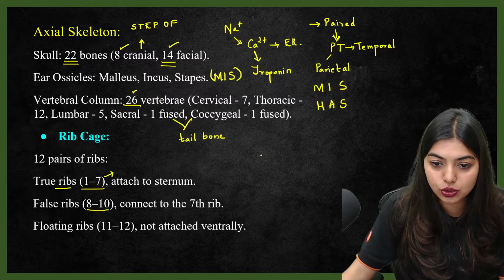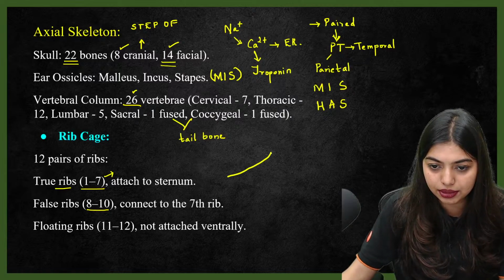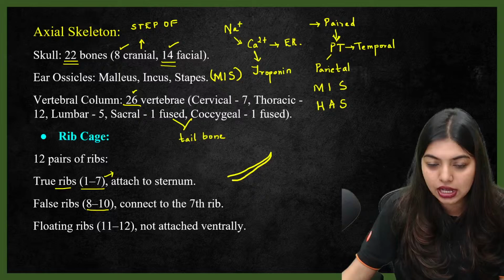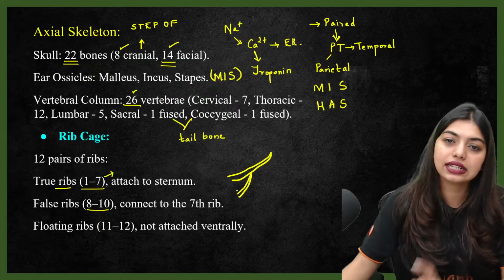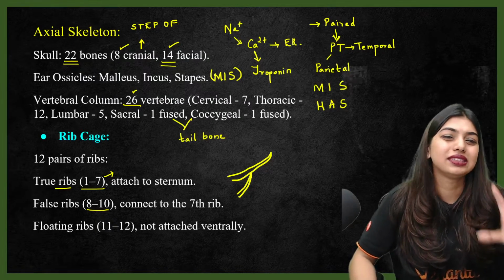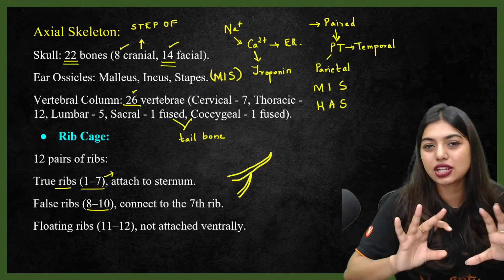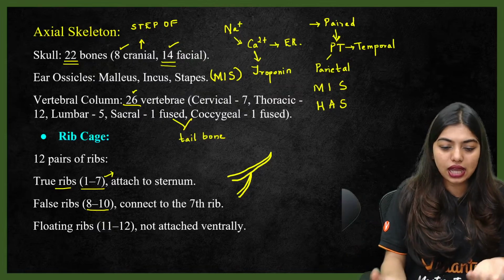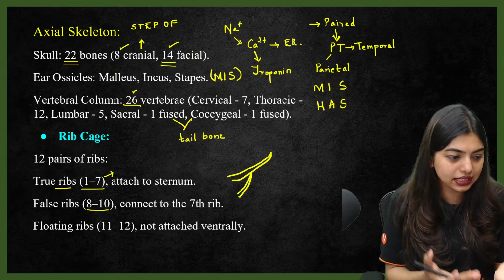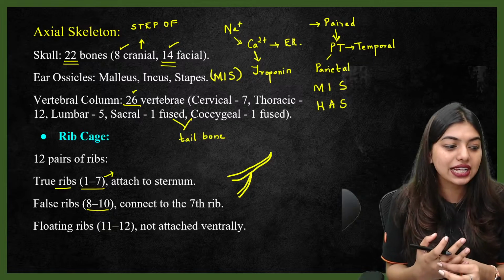So let's say 1 to 7 is there, so this is the 7th rib. So the 8th rib is going to attach to this fellow. Instead of directly attaching to the sternum, he's like, I will just attach to you. All of you remember when we do this arati? How many of you know this arati? Yes, hyaline cartilage.